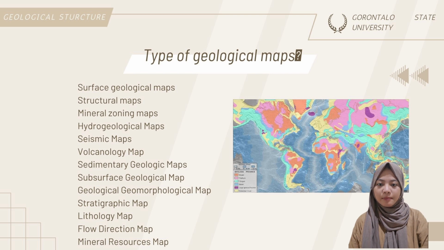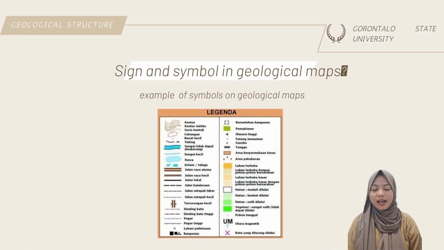Types of geological maps: surface geological maps, structural maps, mineral zoning maps, hydrogeological maps, seismic maps, volcanology maps, sedimentary geology maps, subsurface geological maps, geological geomorphological maps, stratigraphic maps, lithology maps, flow direction maps, mineral resource maps.